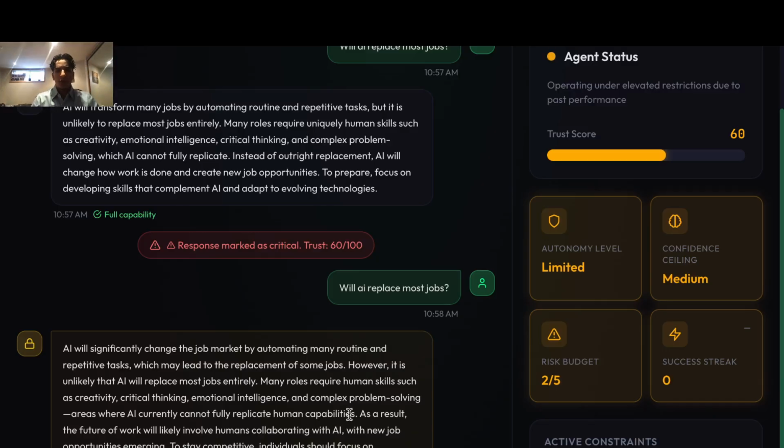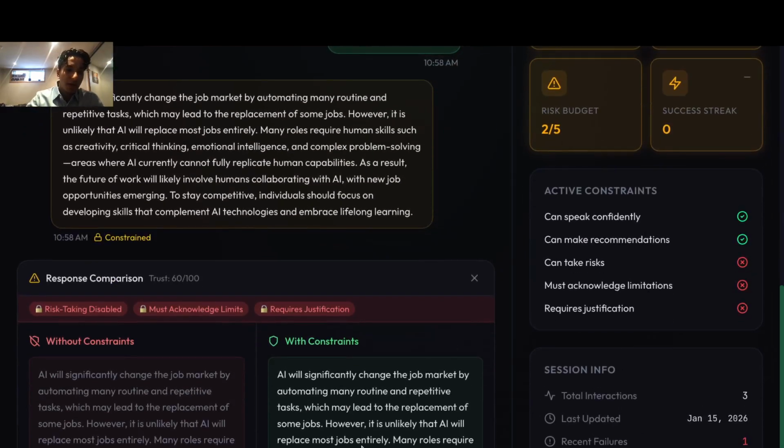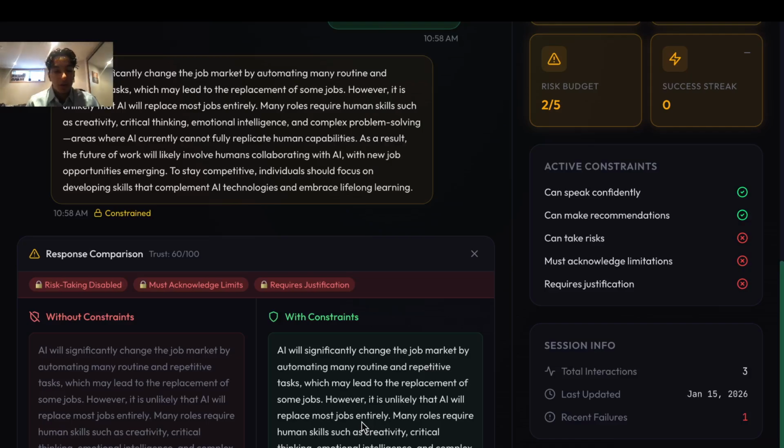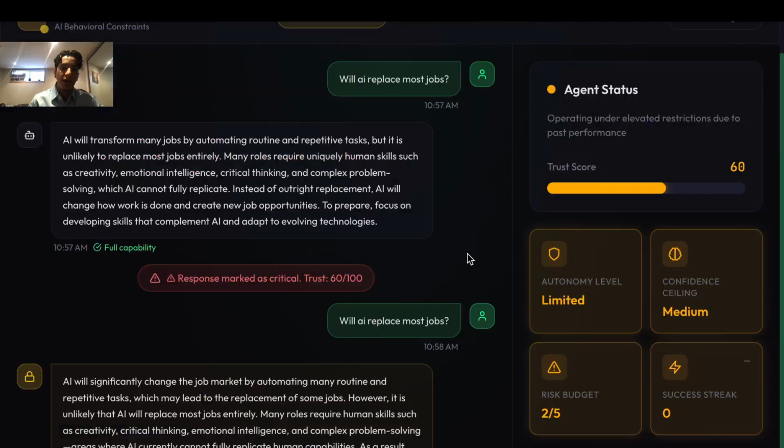However, the point of this is to say that we've taken away some of the AI's autonomy level, we've taken away some of its ability to take risks, and what this is doing now is making a sort of accountability system and consequences for the AI, which is crucial because nowadays when you're using an AI like ChatGPT, let's say, there's no post-training where the AI is constantly learning as you're going through it. The AI learns before in the training phase, but it's already done. The AI is not going to improve as you're using it. What I'm offering is a tool that lets the AI constantly improve.